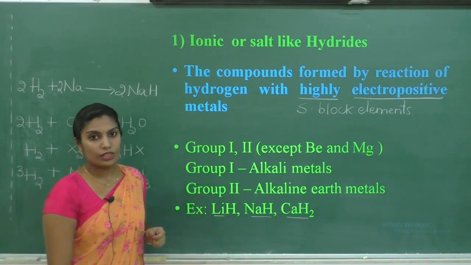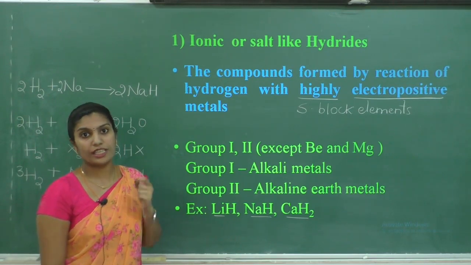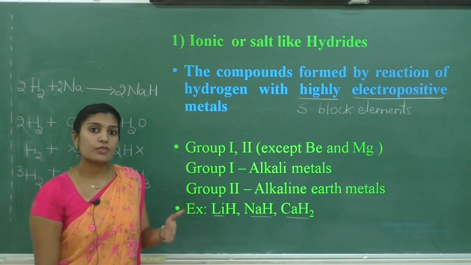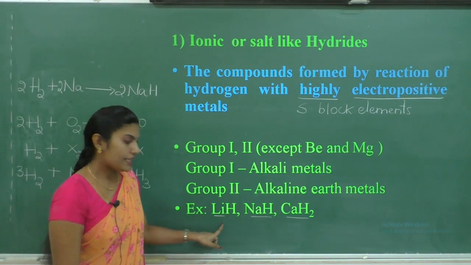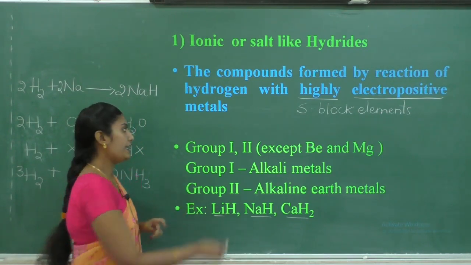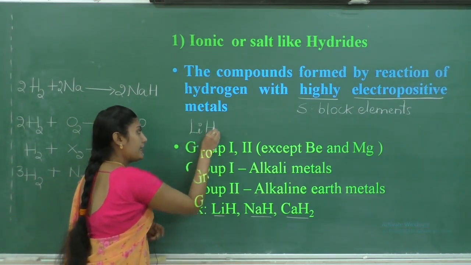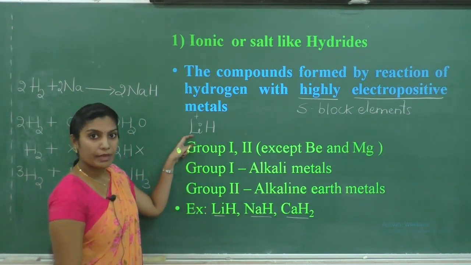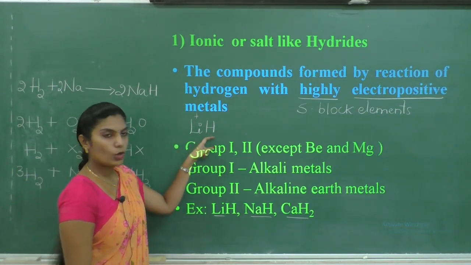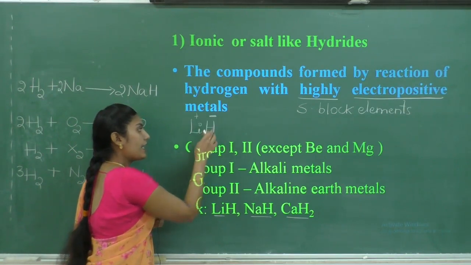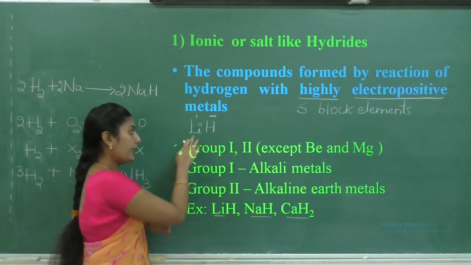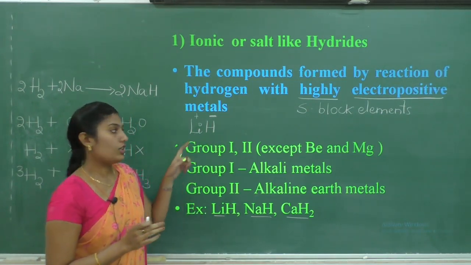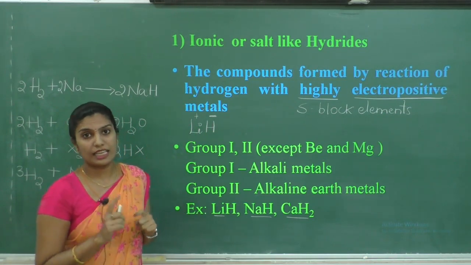Here we are saying these ionic hydrides are formed by the transfer of electrons from metal to hydrogen. Remember, these ionic hydrides have an ionic bond. You know that an ionic bond is formed by the transfer of electrons. If I consider the example of lithium hydride, it is the ionic hydride in which the lithium metal transfers electrons to hydrogen. This hydrogen gains the electron from the metal and forms lithium hydride. Therefore, these are examples for ionic hydrides.